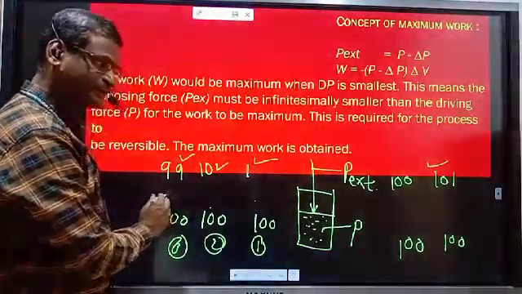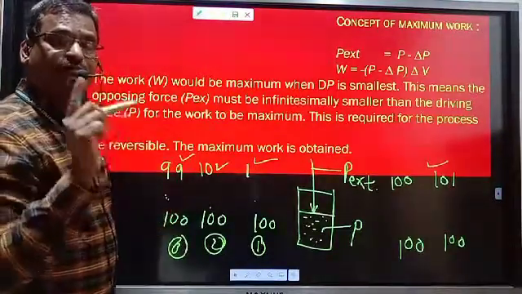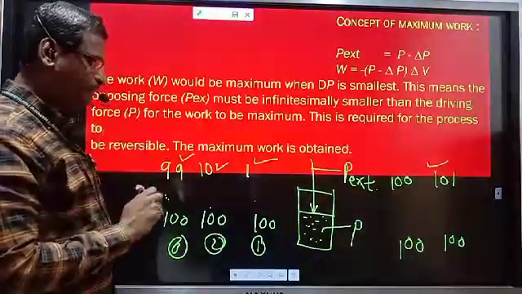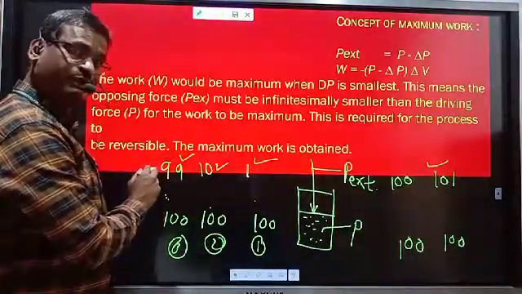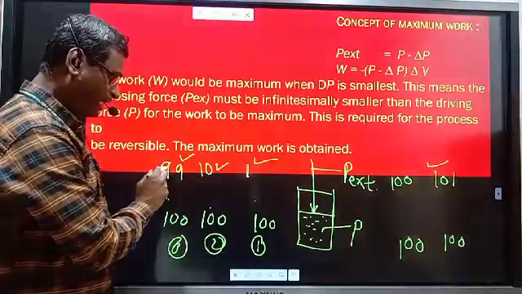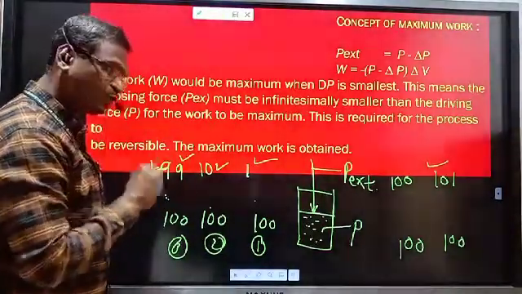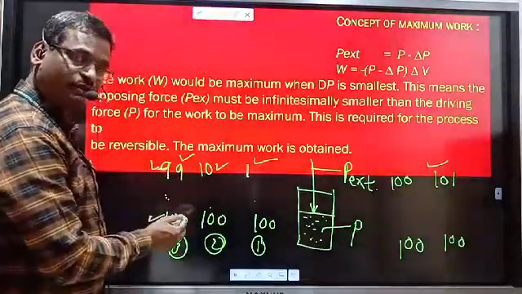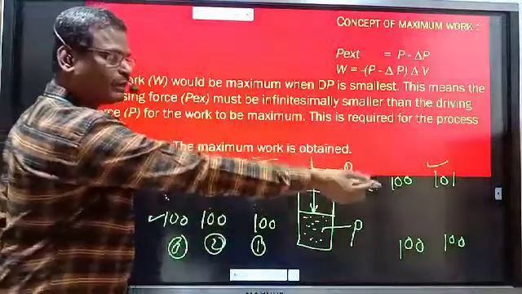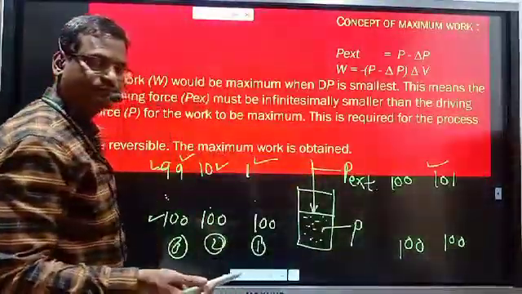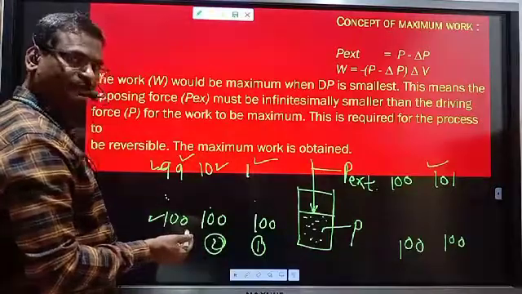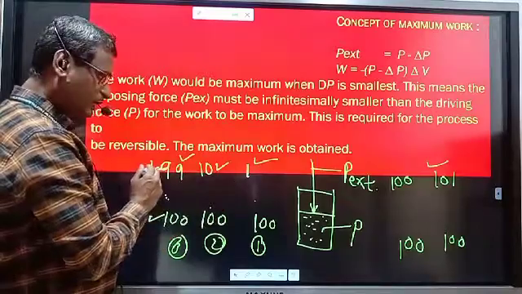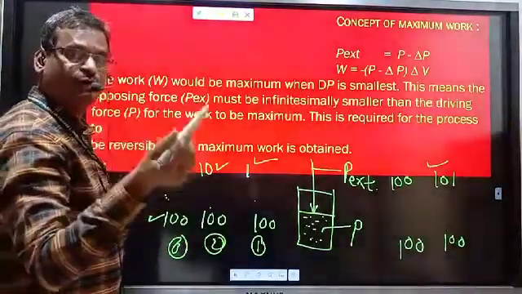And in this process, maximum work is obtained. So in order to get the maximum work of expansion, external pressure must be very high. It should be very high but should not be greater than the pressure of gas. If it become greater than the pressure of gas, at that time process is reversed and it become compression. So for the process of expansion, external pressure must be very high, like this, so that we will get maximum work.